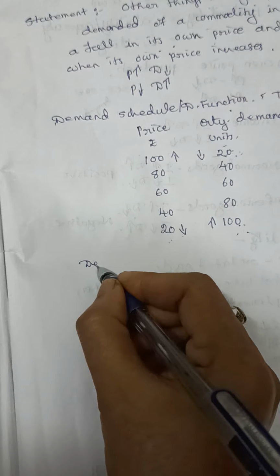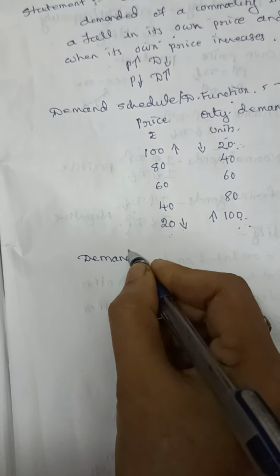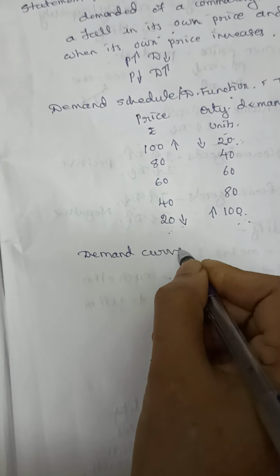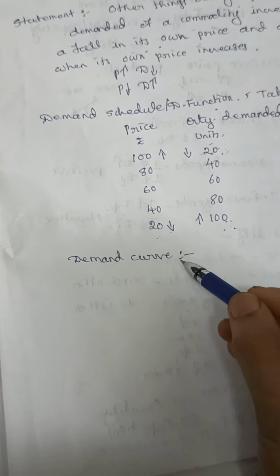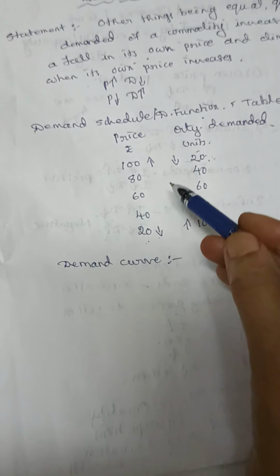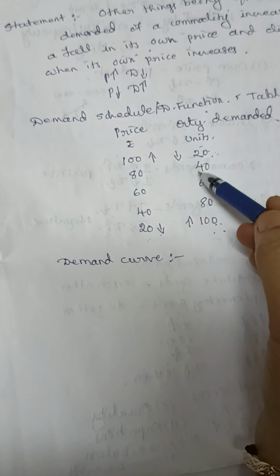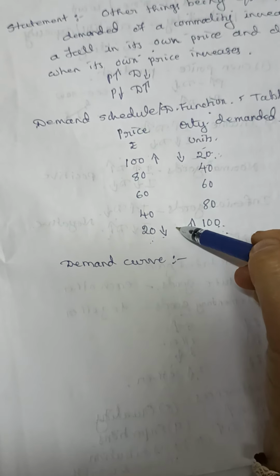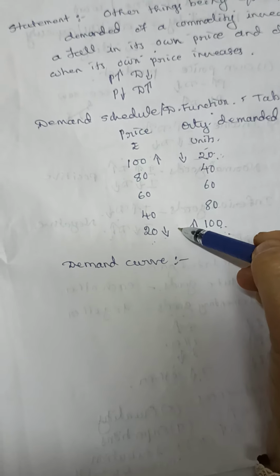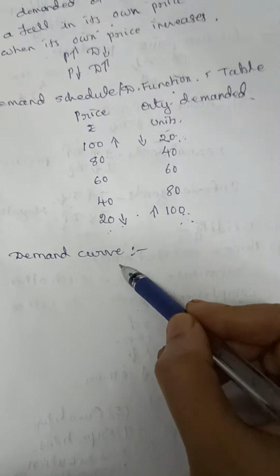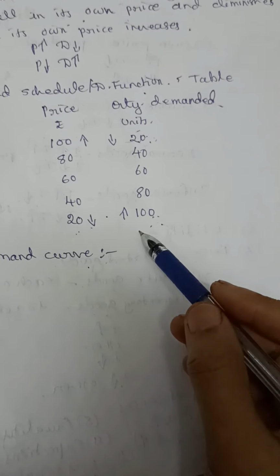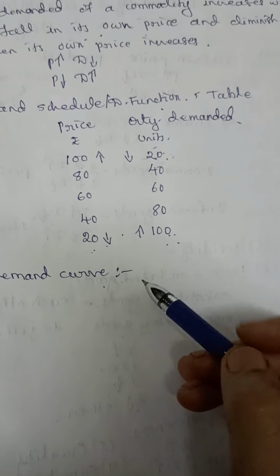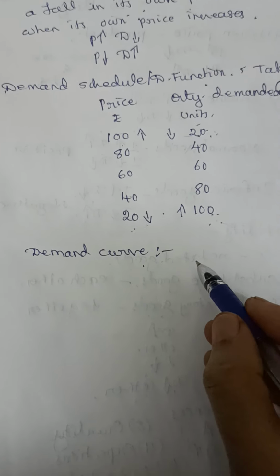Then you have to write the demand curve. What is meant by demand curve? It is the graphical representation of demand schedule. Whatever information is shown on the demand schedule, we show it on the graph and we get the curve, and that is called the demand curve. So what is the demand curve? Graphical representation of demand schedule. Then you have to draw the demand curve.